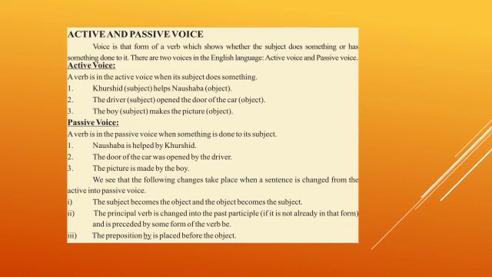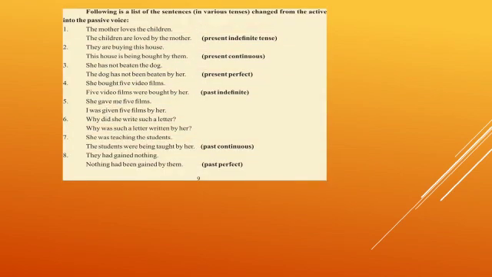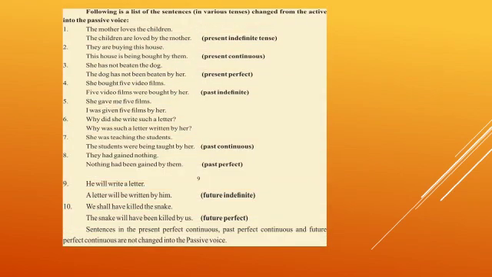Let's see what are the examples given ahead. Following is a list of sentences in various tenses changed from the active into the passive voice. I'm going to read them in front of you, but you will just revise the passive voices of present tenses, because we have revised present tenses now. After revising the past tenses, we will practice past tenses passive voices.